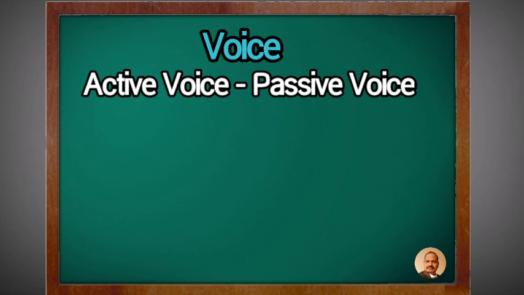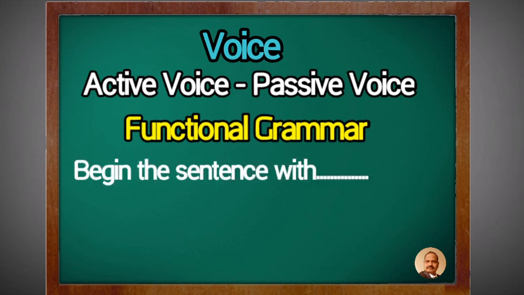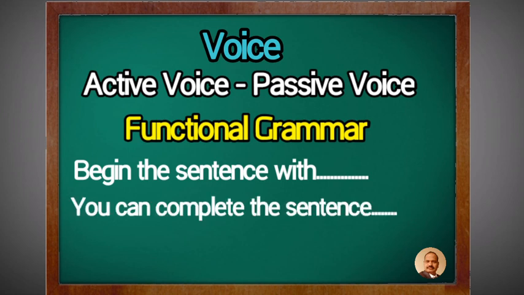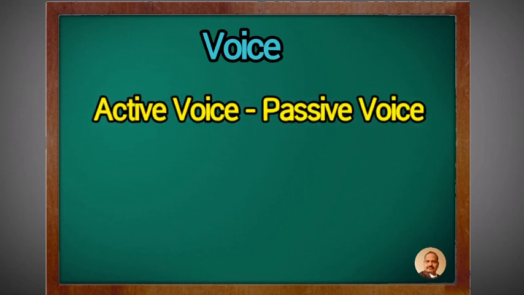Now see that in our activity sheets there is functional grammar. Most of the time the object has already been given there, and sometimes there will be a question that begins the sentence with dash dash dash, meaning that object is there, or you complete the following sentence like this. Means the object is already given there, and we have to complete the sentence with the help of the rules of voice. I hope you understand this voice topic very well.